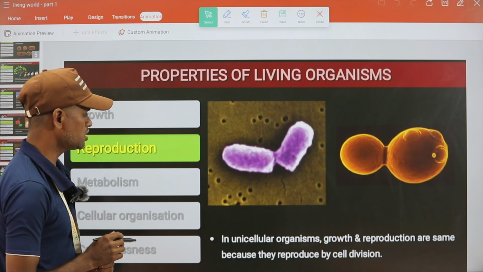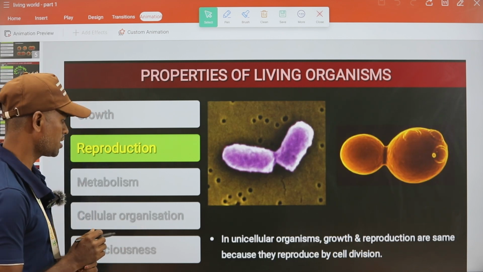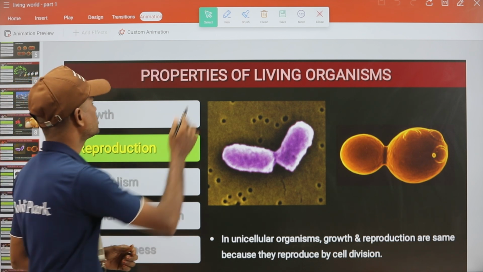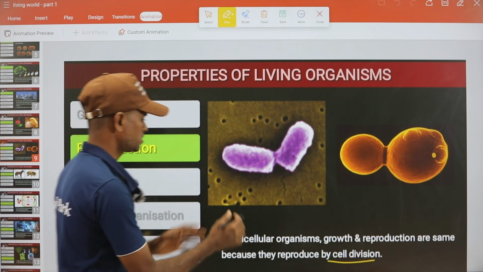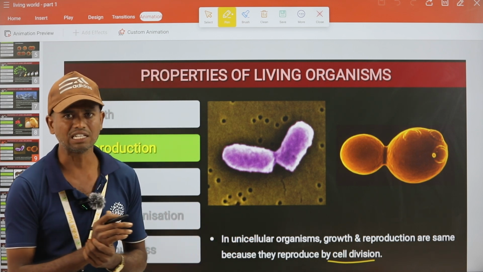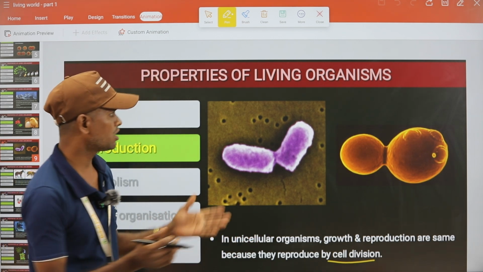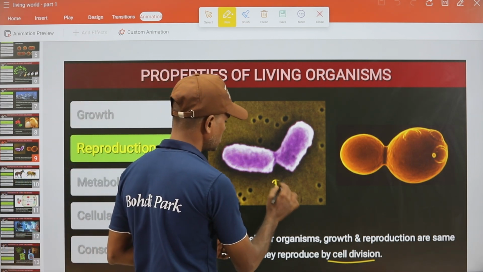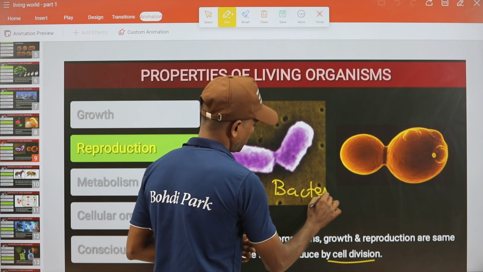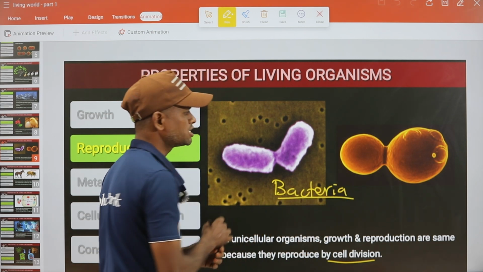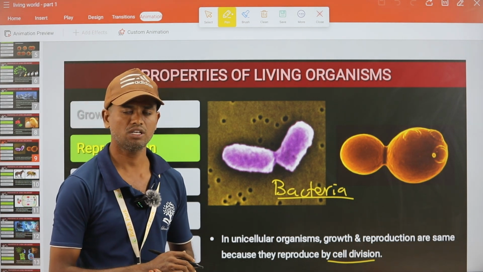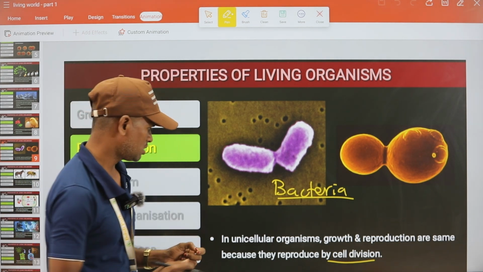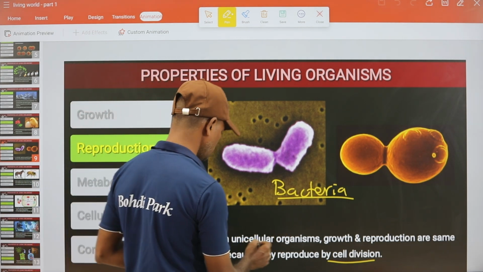In unicellular organisms, growth and reproduction are the same because they reproduce by cell division, right? The size is increased and then divides by binary fission. I already told, for example, bacteria and amoeba reproduce by binary fission, right? Sometimes in NEET they will ask this.